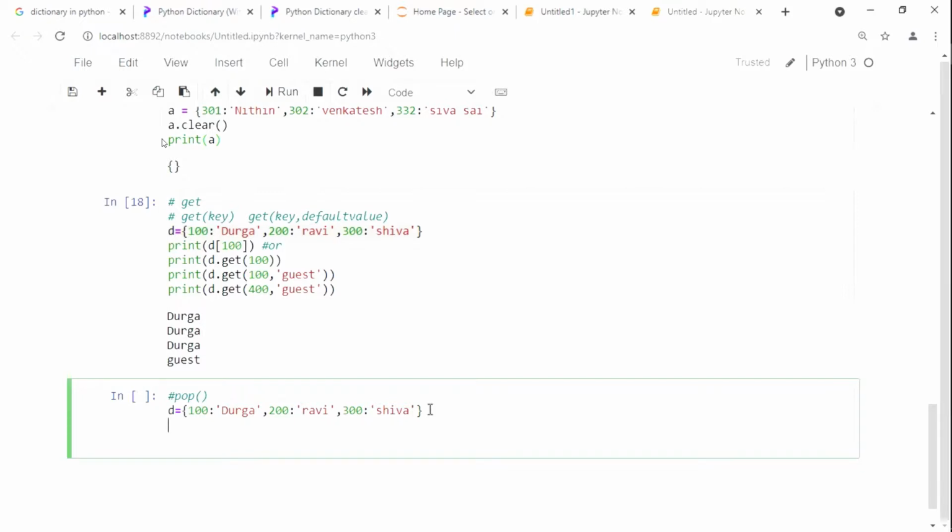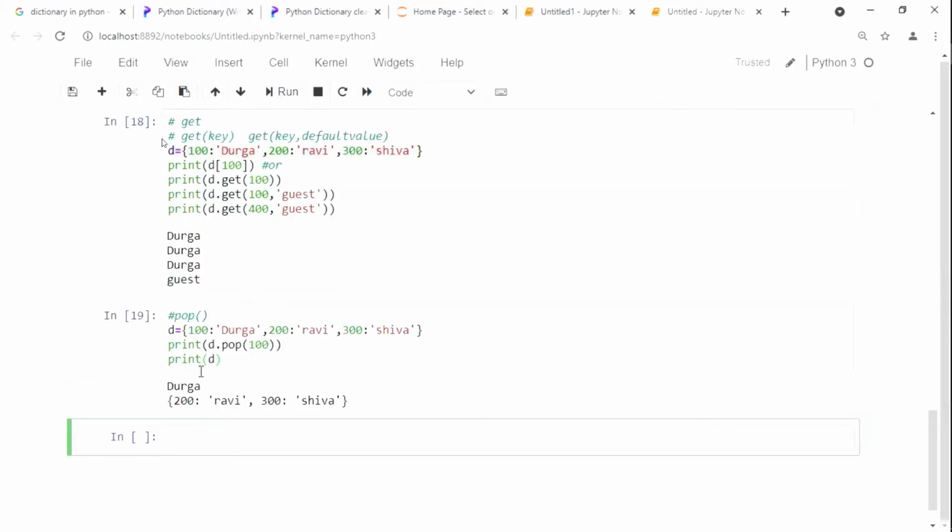Print of pop of 100. Don't forget the dictionary. Print of D, D of pop of 100. Now once it is popped, now write it here. Print of D.